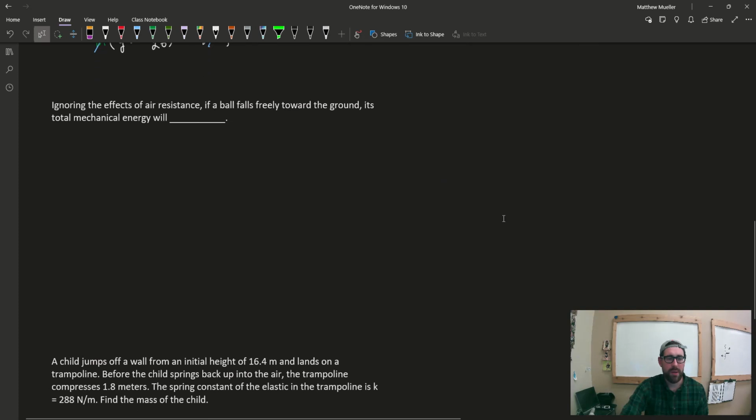Okay. All right. So another question maybe relating to energy. Here, this is a conceptual one. So ignoring the effects of air resistance, because air resistance causes friction, very complicated to measure and calculate, a ball falls freely towards the ground. Its total mechanical energy will blank.